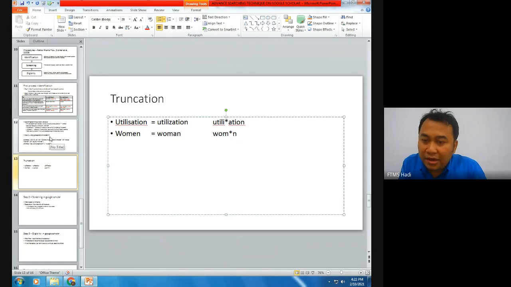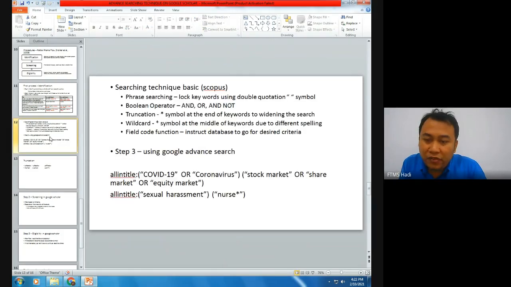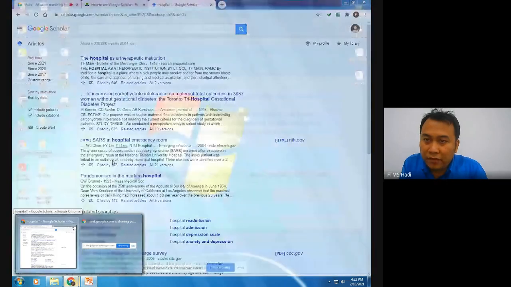And the last one is a field code. A field code instructs the database to go for the desired criteria. But for Google Scholar, we have this one.